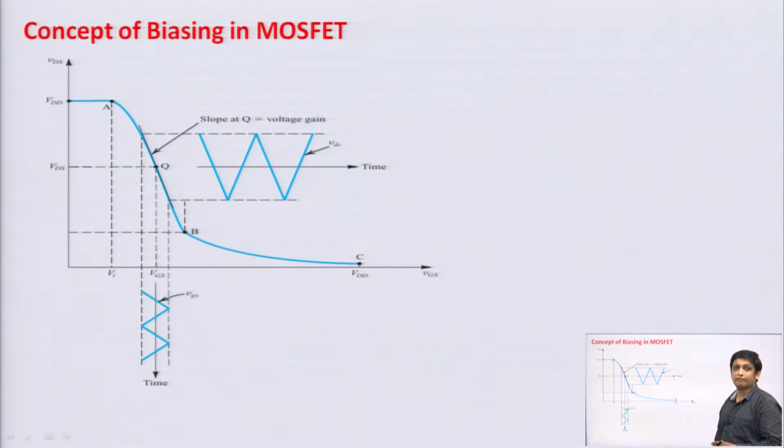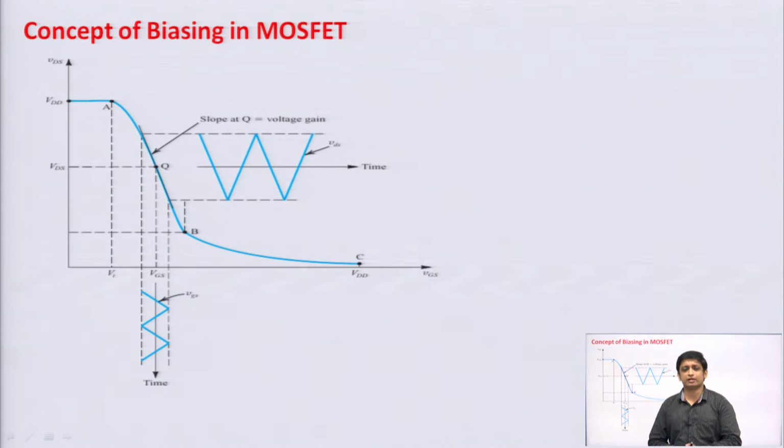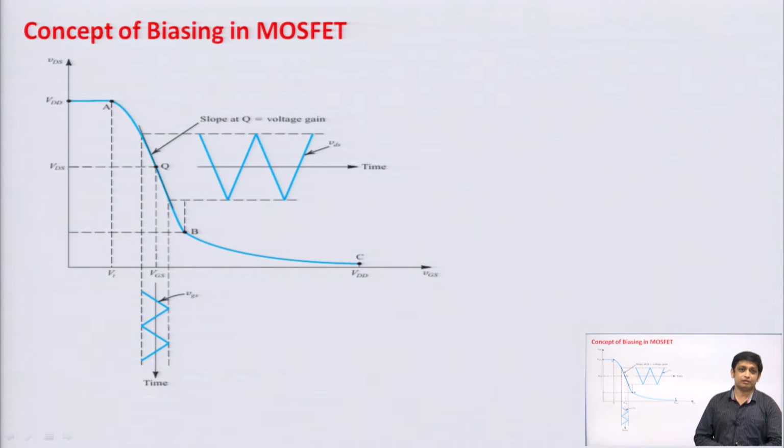Next is the concept of biasing in MOSFET. Biasing I have discussed in lecture 3, but in lecture 3 I had discussed the biasing circuits for BJT. This is the biasing for MOSFET. So, biasing is needed, this biasing is basically DC biasing.